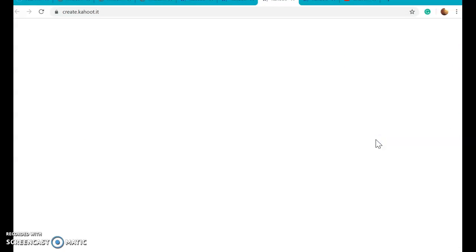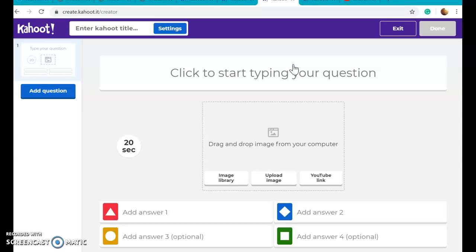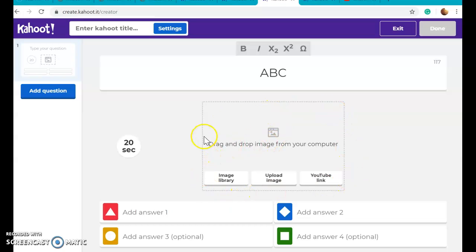And we can go down to new game. And you can even do already made Kahoots. Or I can hit create new. I can type my question in here. So I'll just type in ABC. And it even lets us down here put in a video clip. So if we were doing a video study, I can ask who the character was. I could upload an image of like a soccer ball and ask what sport is this, how many players are on the field.